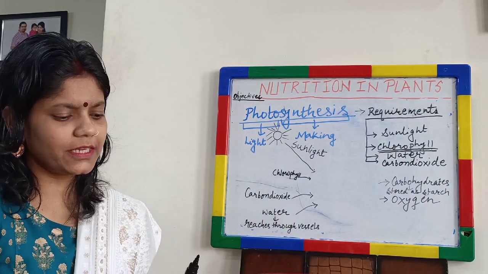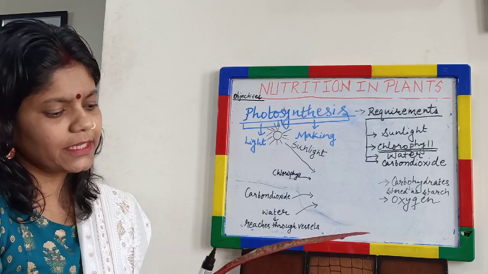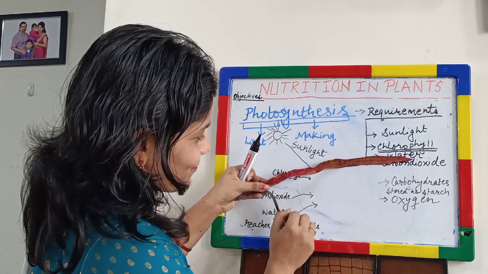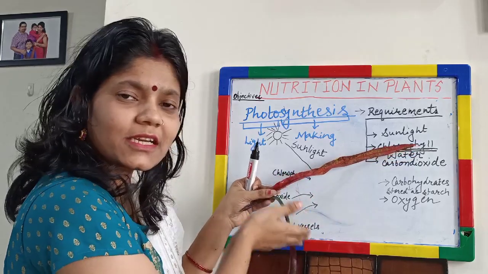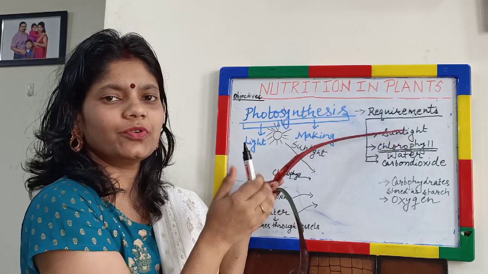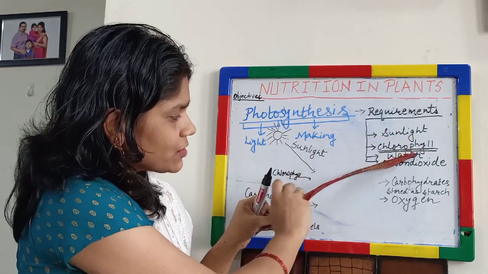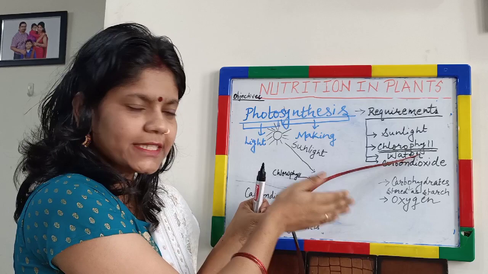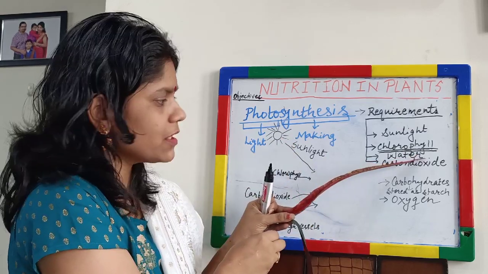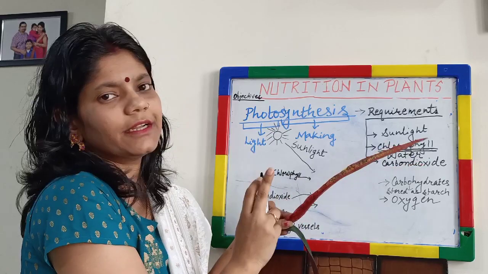And what about other leaves which are not green? You must have seen many leaves which are green in color, and there are some other leaves also which are not so green. Like you can see this red colored leaf. So what about it? Does it contain chlorophyll? Definitely, it also contains chlorophyll. But due to the presence of other pigments like carotenoids, xanthophylls, etc., you need not go into the details of the names, other pigments mask the color.